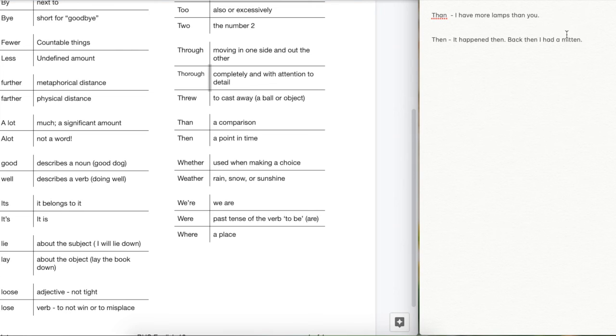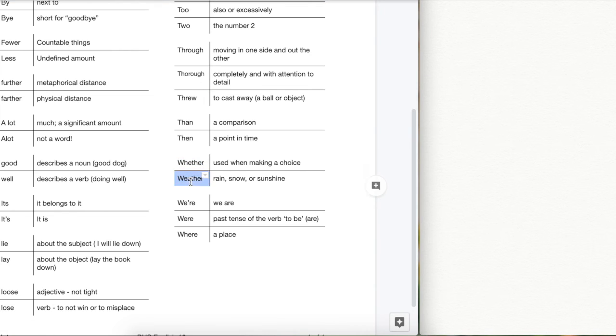Let's move on to weather and whether. We pronounce both of these exactly the same, despite them being spelled differently. Weather with an EA is easiest to explain because it's just literally the weather. If it's raining, if it's snowy, if it's sunshine, if it's hot, if it's cold, it's the weather, and that's it. That's all we use it for. Whereas whether is used if we're going to describe making a choice.